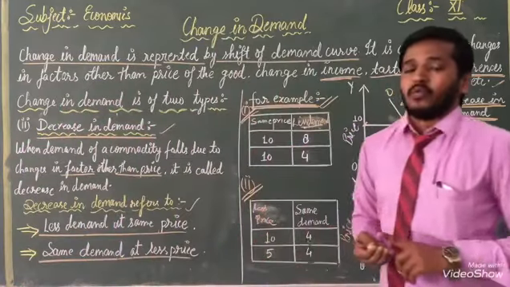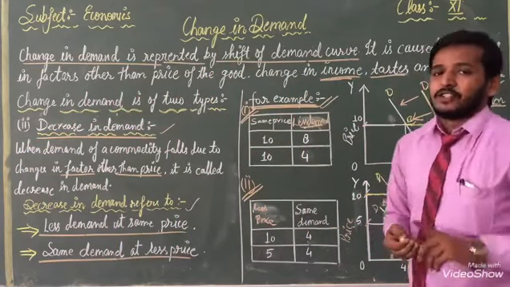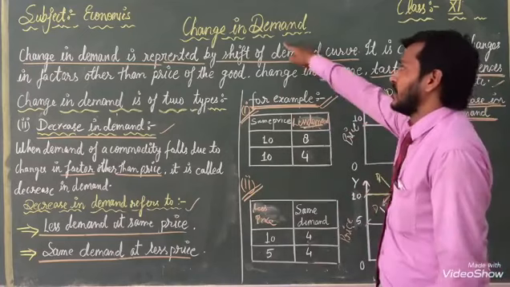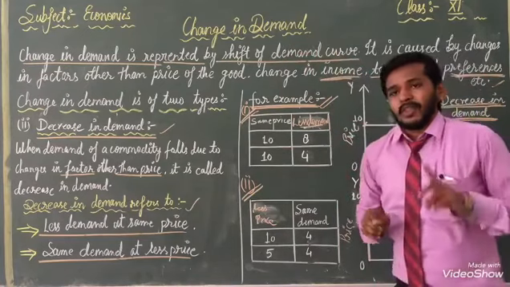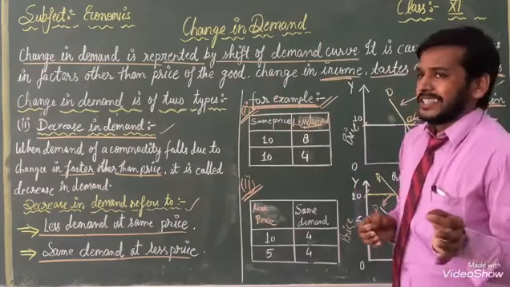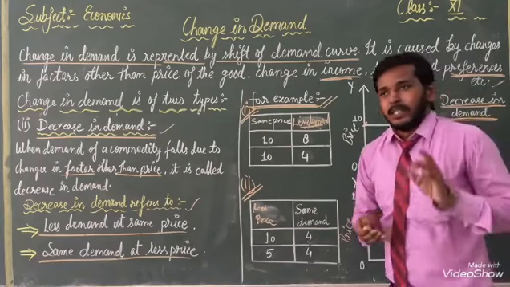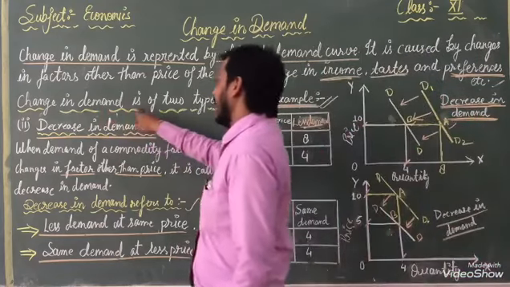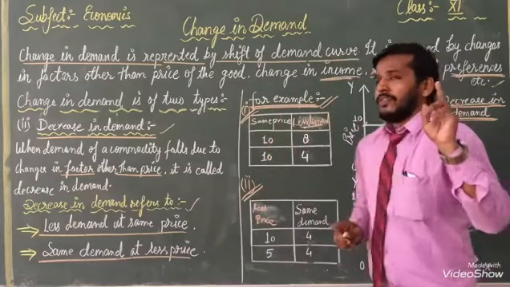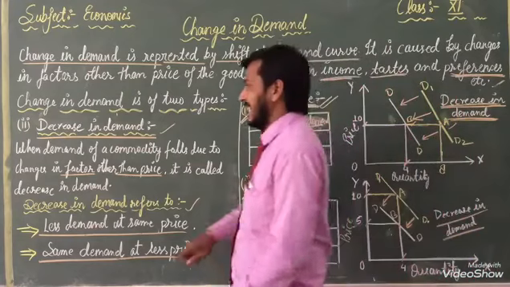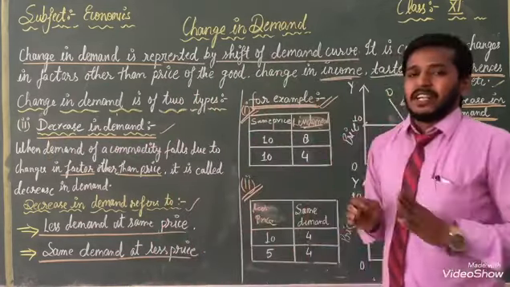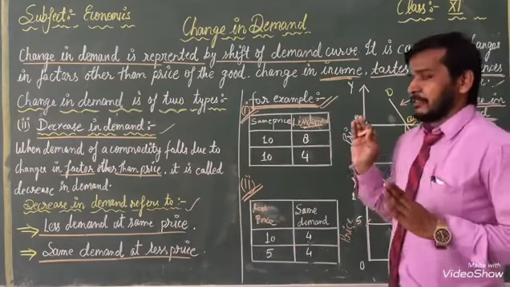So dear students, once again listen, I have taught you today in this lecture about changes in demand. Here I put a small definition in front of you of how the changes are coming in demand. After that, I told you the two types of change in demand. First, increase in demand, and second, decrease in demand. Okay, in this lecture I have explained this much of the topic.